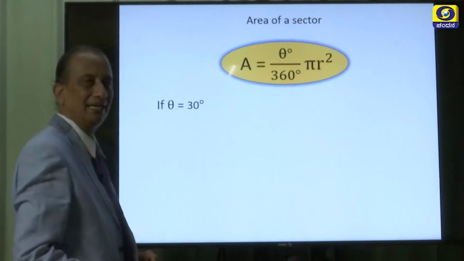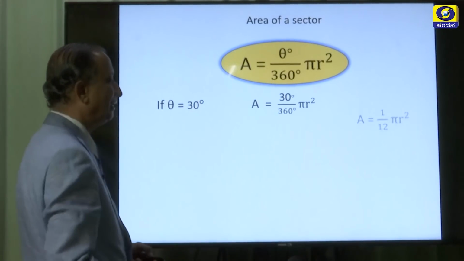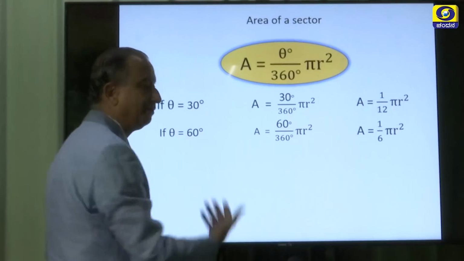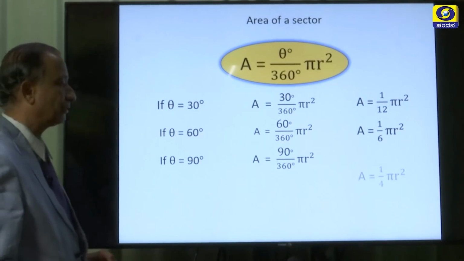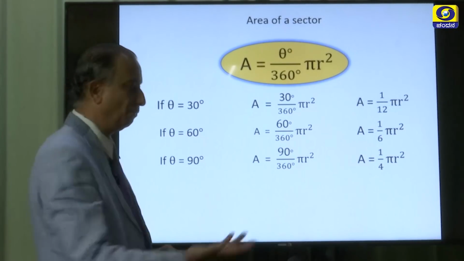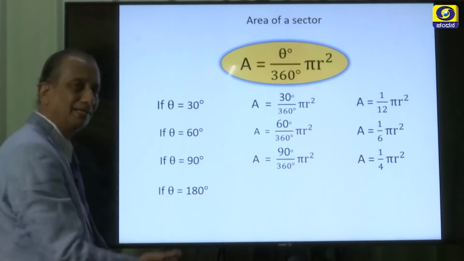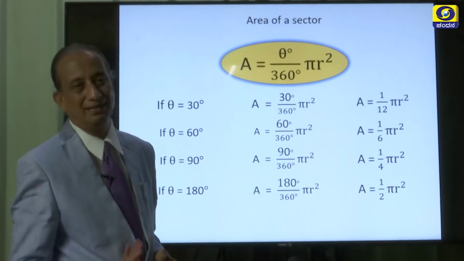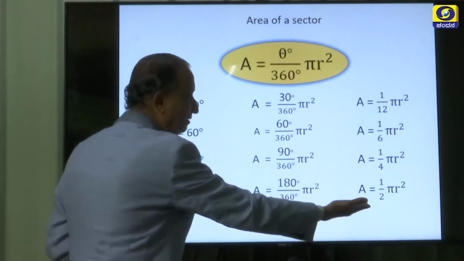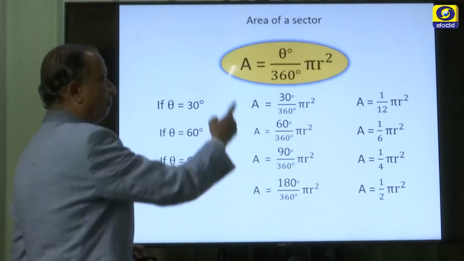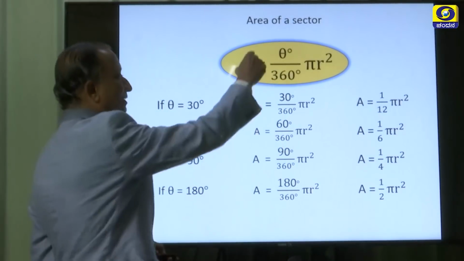Let us say the angle at the center is 30 degrees, then the area of the sector will be 1/12 of pi r square. If it is 60, it will be 1/6 of pi r square. If it is 90, naturally it has to be 1/4 of pi r square, and finally if the angle is 180 degrees, it has to be half of the area of the circle. We have worked these out using this formula only. Therefore, please remember the area of a sector as theta by 360 degrees times pi r square.